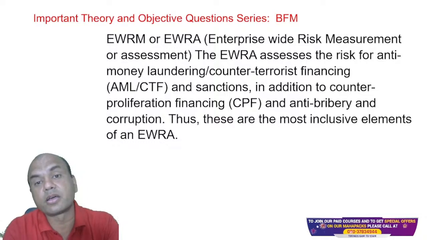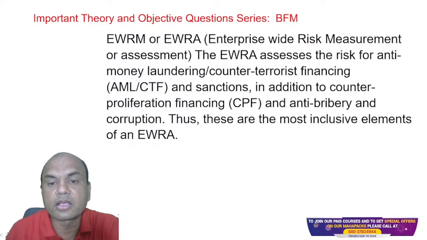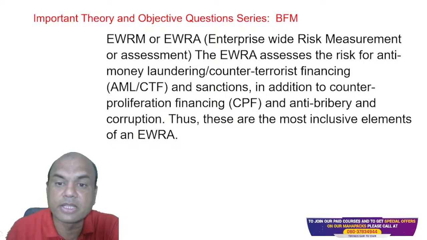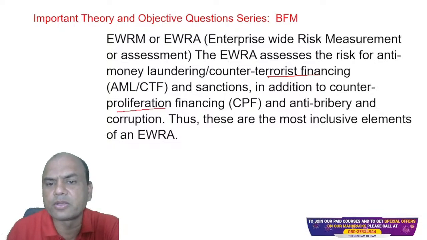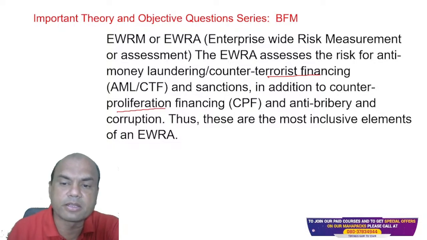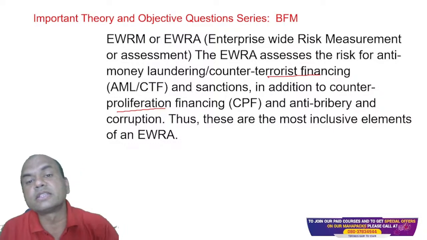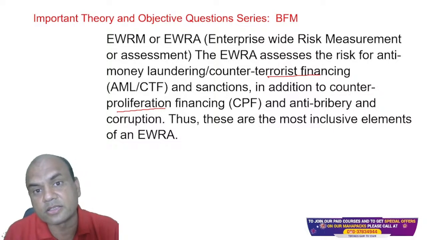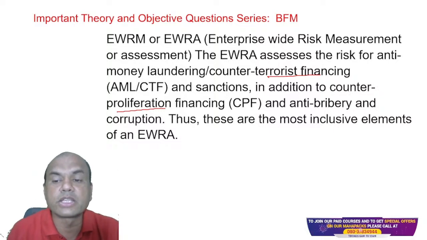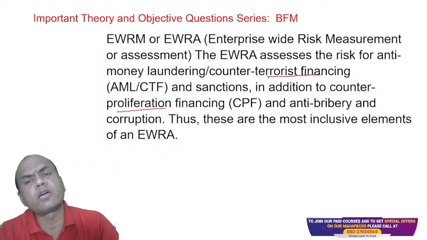Now these are important terms which may come in the exam. So money laundering, AML, counter-terrorist financing, means terrorist financing. Then second is counter-proliferation financing, which is again a type of AML. Anti-bribery and corruption means bribery related and corruption related. Even bribery and corruption is part of this enterprise-wide risk, because after all it's a risk, isn't it? Thus these are the most inclusive elements of EWRA or EWRM, right?